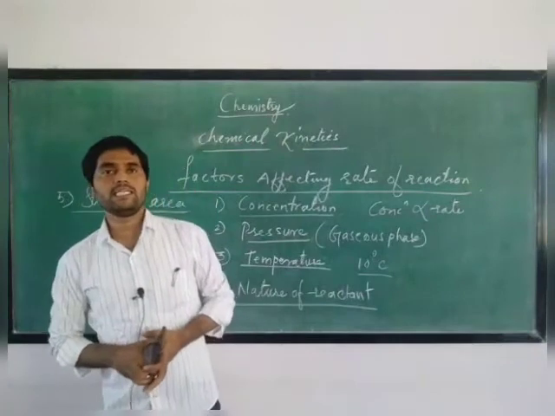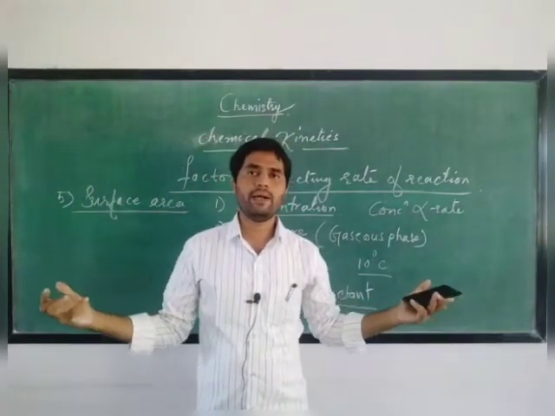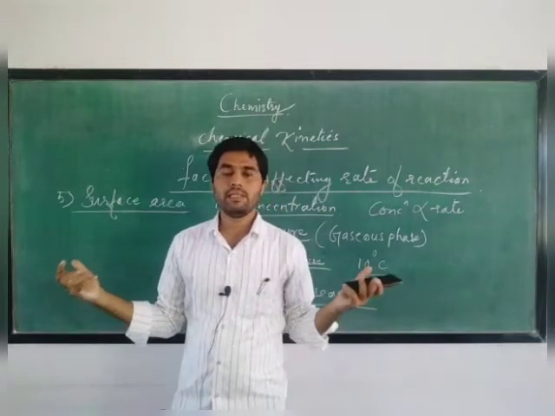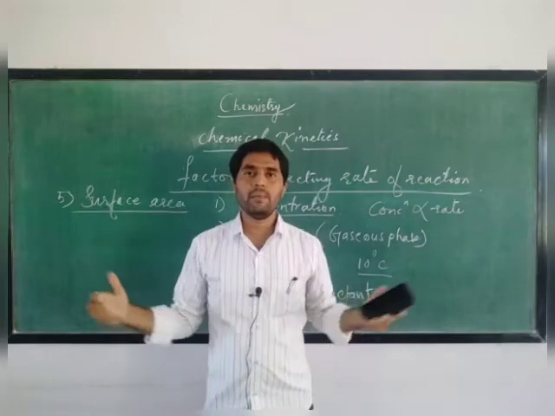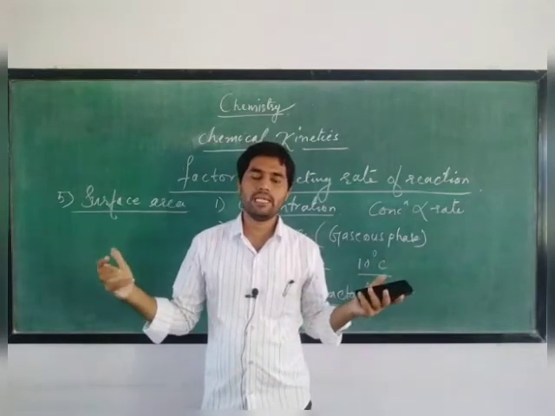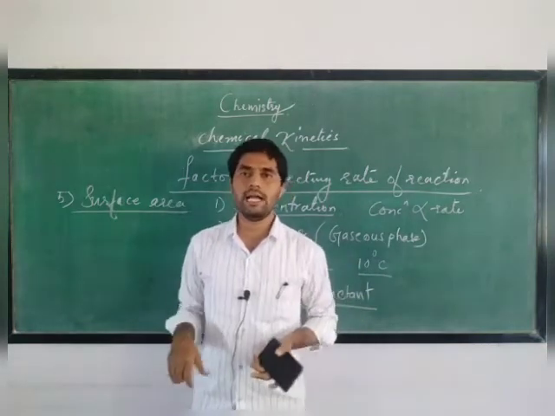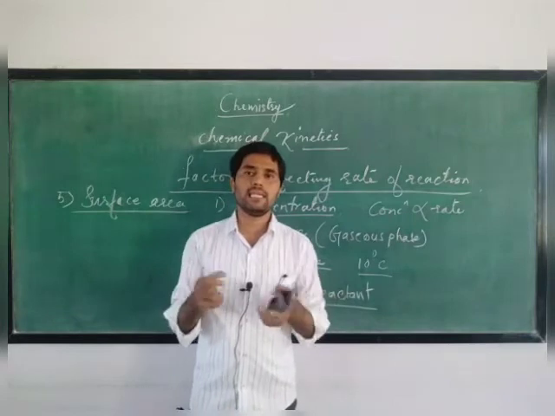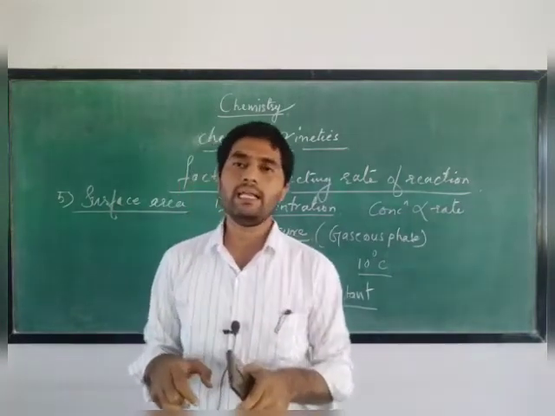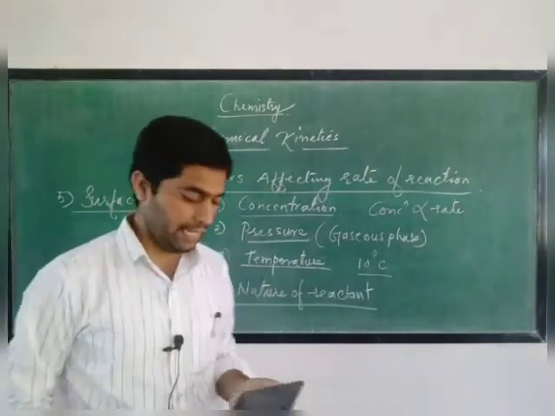If both the reactants are in finely divided granular form, a greater number of molecules come in contact in unit time, and definitely the rate of reaction will increase. If the reactant is in the form of lumps, then surface area decreases and the velocity of reaction will decrease.